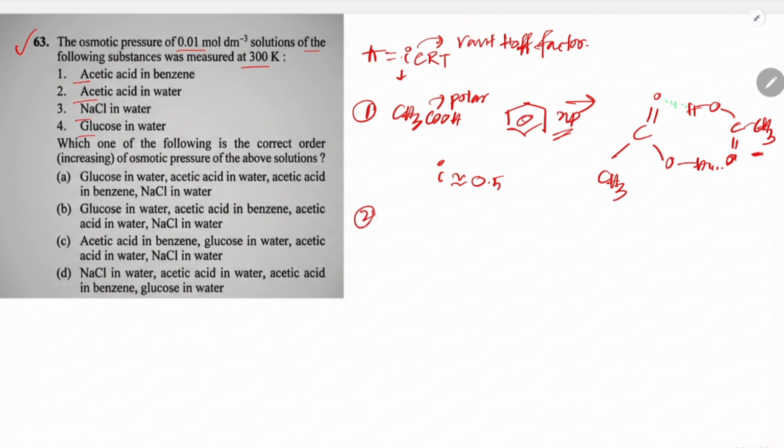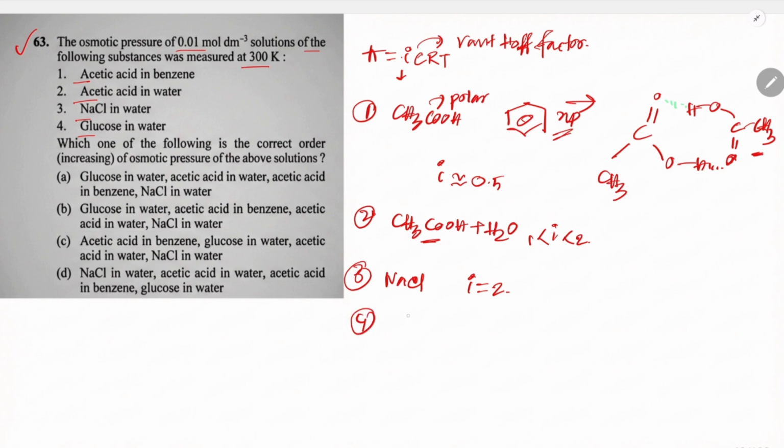For the second solution, acetic acid in water, water will enhance the dissociation. So CH3COOH dissociates, and its i value is between 1 and 2. Third, NaCl in water. Acetic acid is a weak acid, but NaCl is a strong electrolyte. So its i value is 2 because it will give 2 ions in the solution.